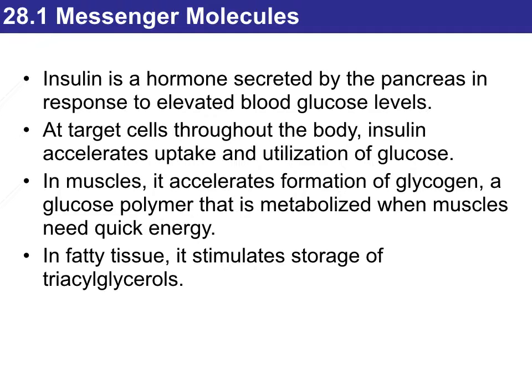Insulin is a hormone that is secreted by the pancreas, and it is secreted when we have a high amount of glucose in the blood. Target cells throughout the body, insulin accelerates uptake as well as utilization of glucose. We saw this when we talked about glucose metabolism. For example, in muscles, it's going to accelerate formation of glycogen, which is where we can store the glucose, but also here you see that in fatty tissue, it stimulates the storage of triacylglycerol.